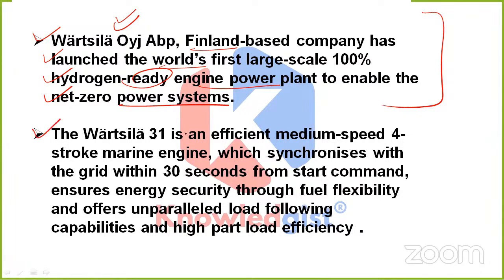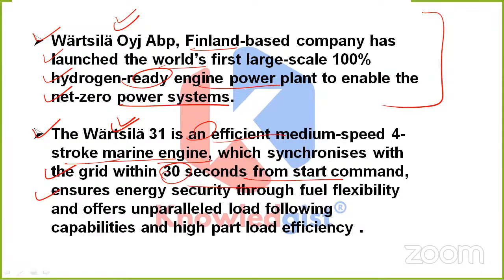See, this Wärtsilä 31 is an efficient medium speed 4-stroke marine engine. This is the name given to that particular engine power plant, Wärtsilä 31. It is an efficient medium speed 4-stroke marine engine which synchronizes with the grid within 30 seconds from start command.